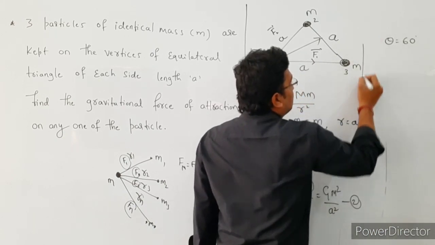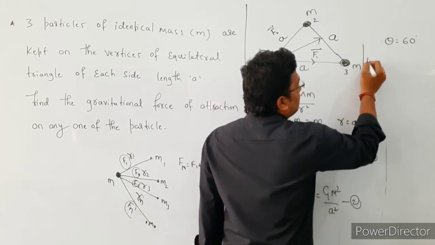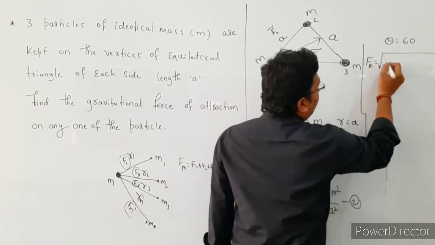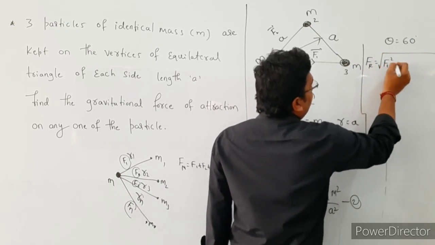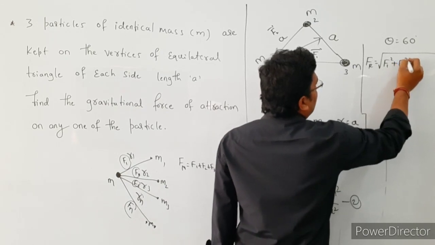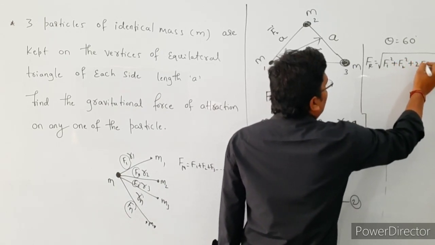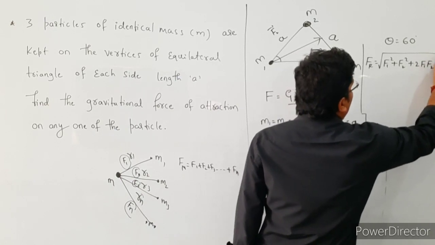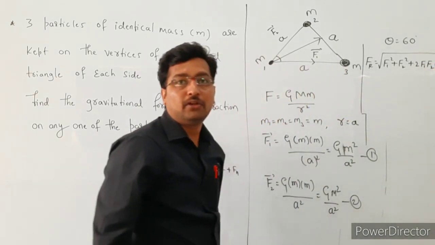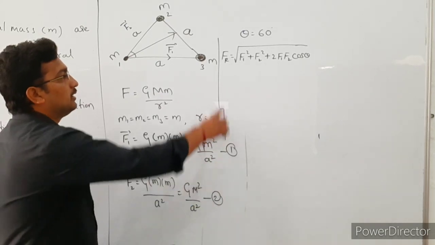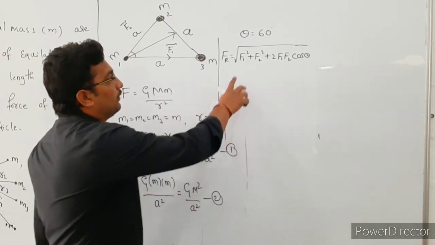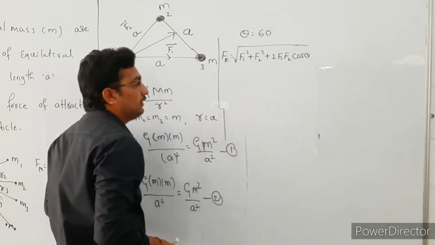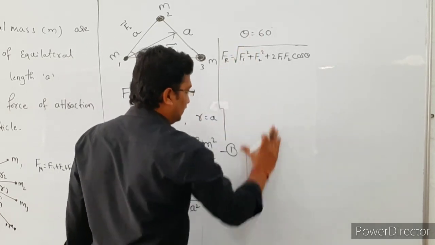To find the resultant force, the formula is: the resultant force is equal to the square root of F1 square plus F2 square plus 2 F1 F2 cos theta. Here the theta value is 60.